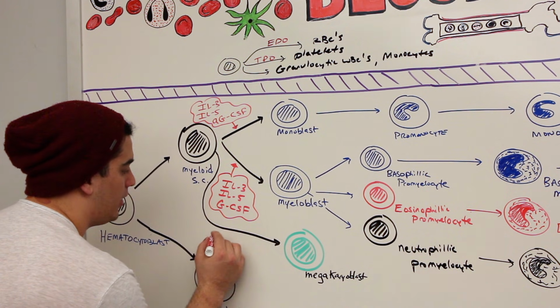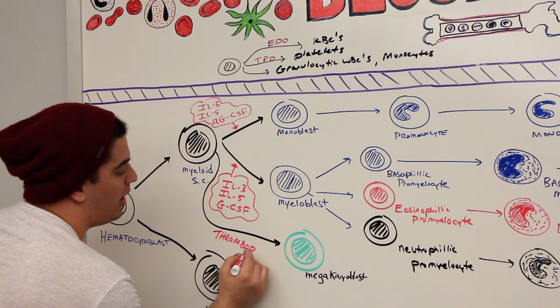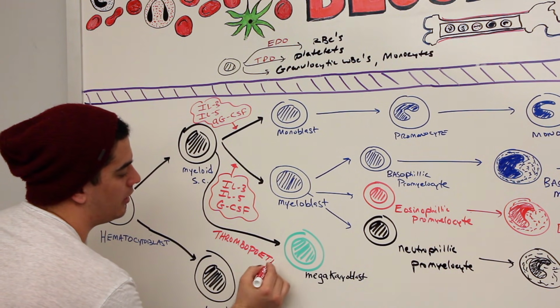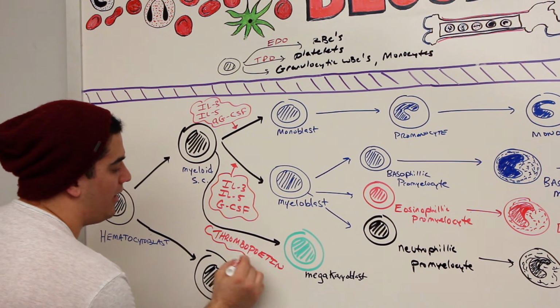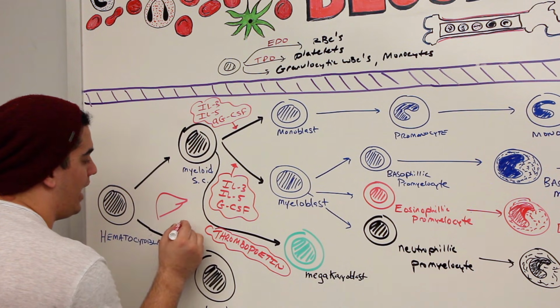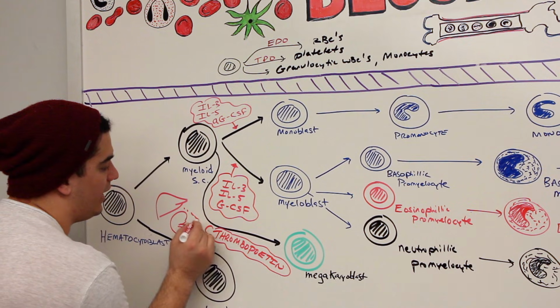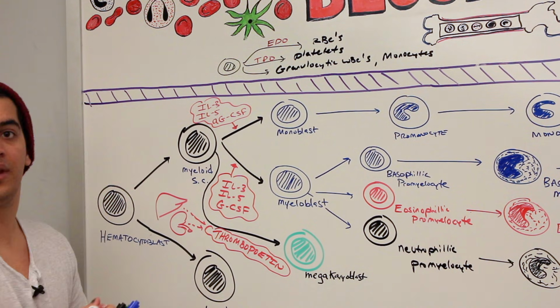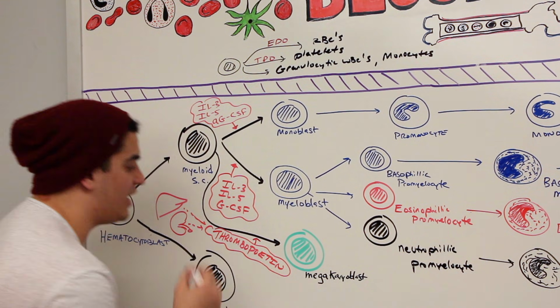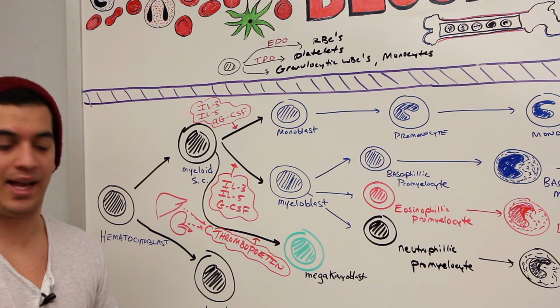Thrombopoietin. And this is made by who? The liver and the kidneys. So the liver and the kidneys secrete thrombopoietin, and thrombopoietin drives this step right here to convert the myeloid stem cell into the megakaryoblast.